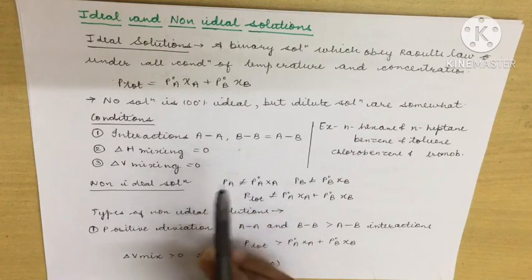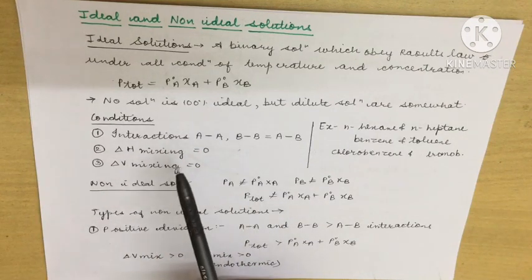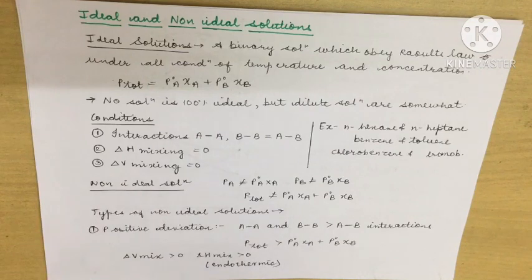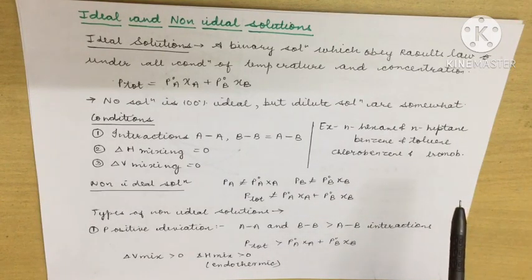But in reality no ideal solution exists, meaning no solution can be 100% ideal. But if we take some dilute solutions, when we dilute some solutions, we can get somewhat close, but not completely 100%.